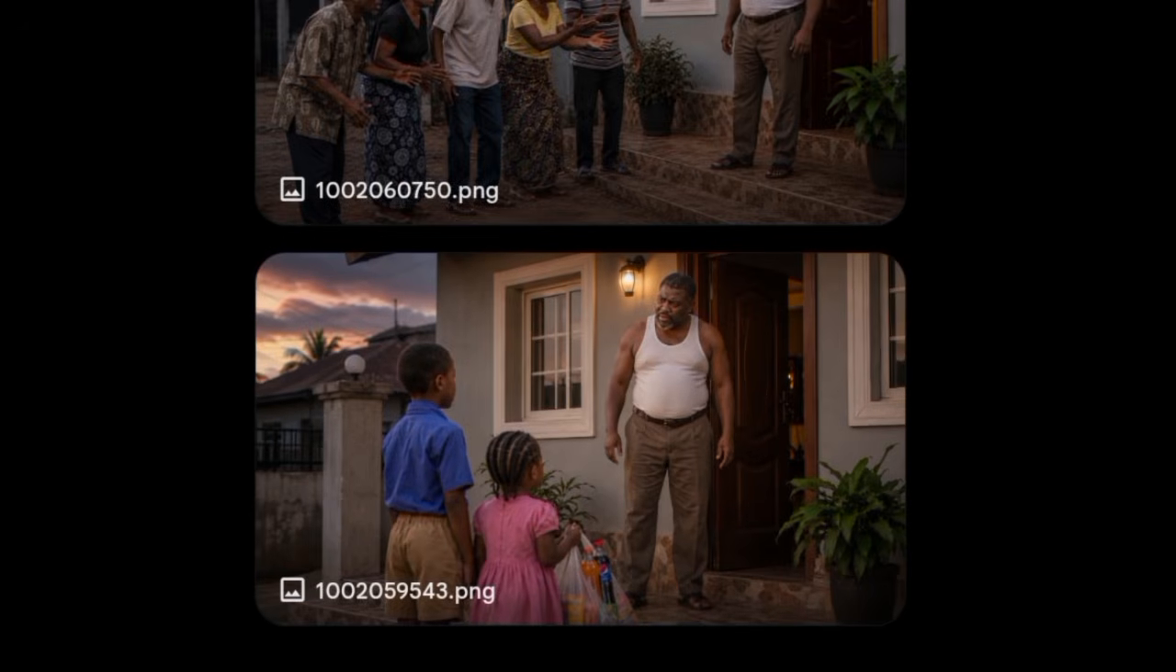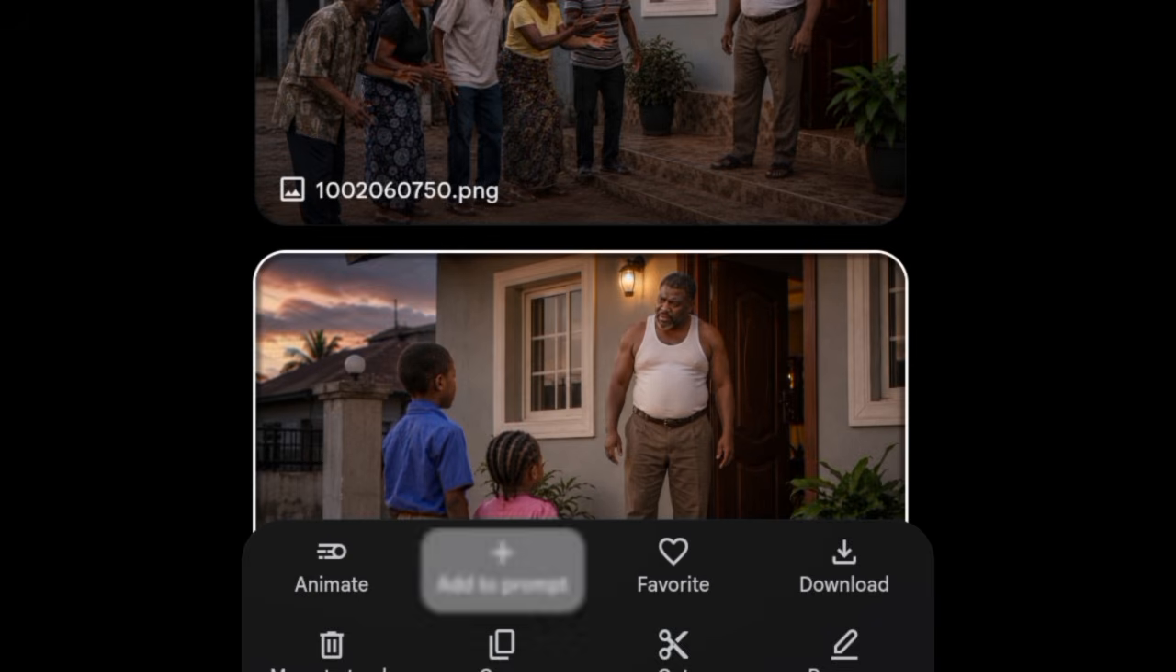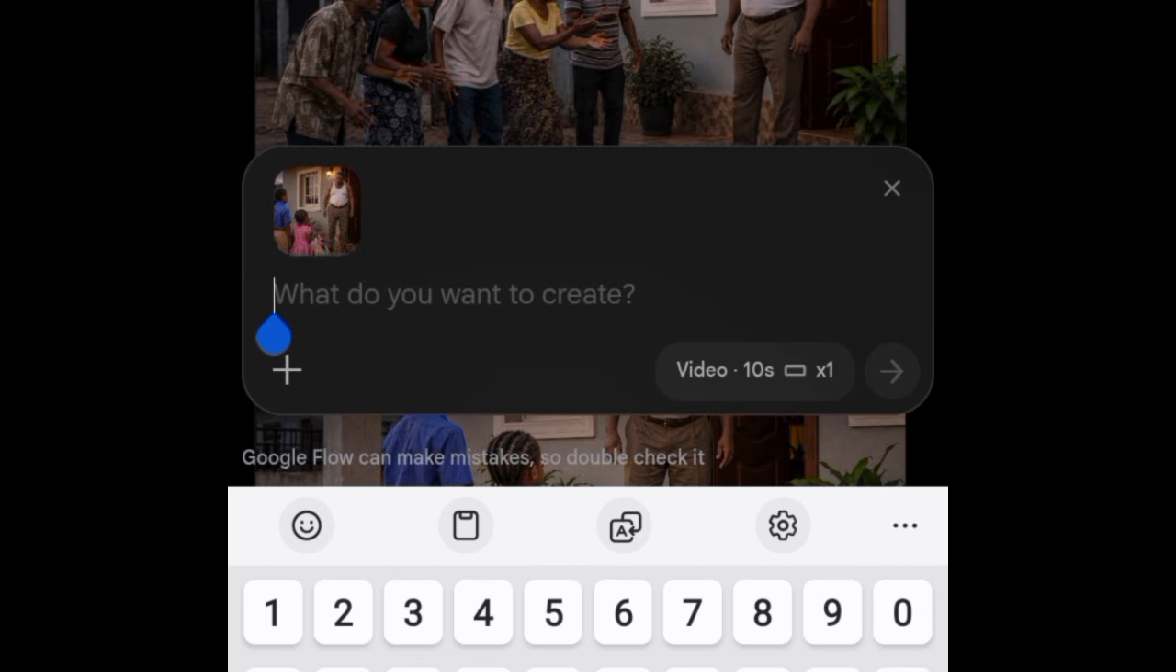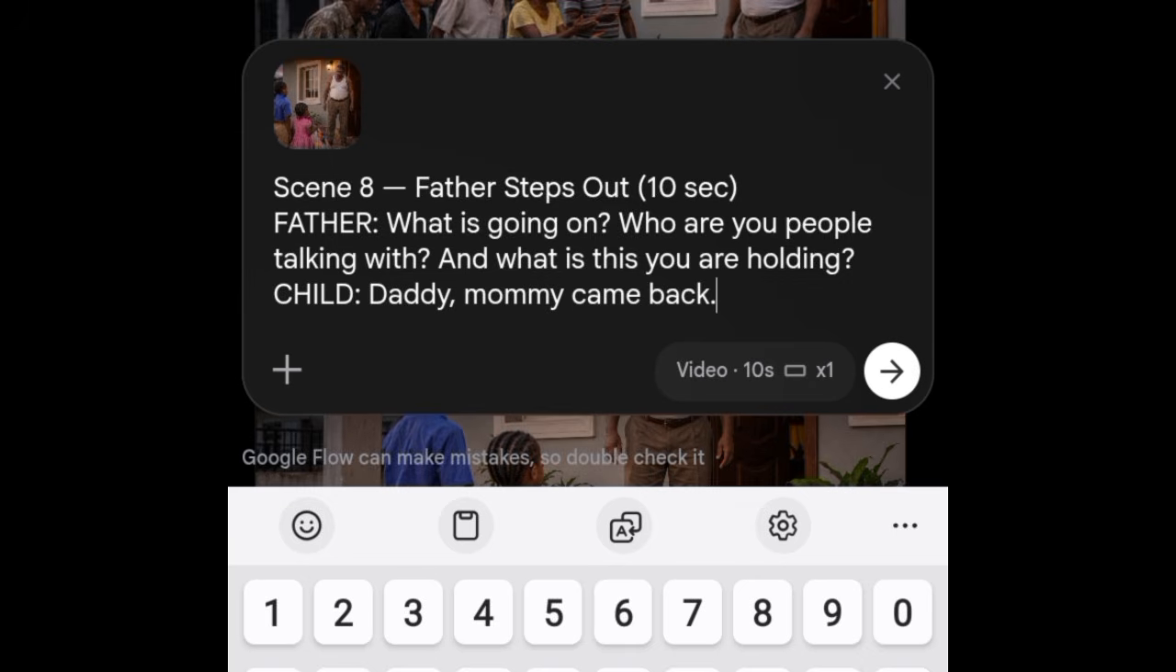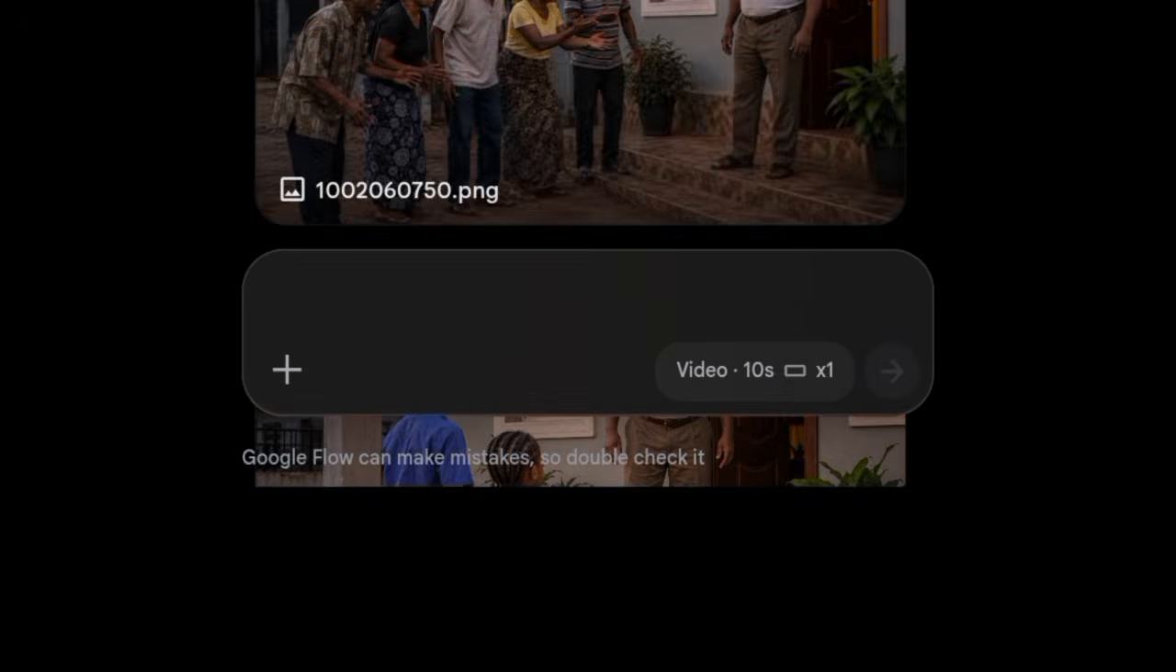Okay, this is the point that the father came out. The father came out to ask them who they were having a conversation with, and they get to say, okay, mommy came back and she handed over these provisions to them. So let me click on add to prompt. Then let me paste the prompt here. I think this should be scene 8 or thereabout. Should be scene 8. So let me paste the prompt. So I'm going to send.